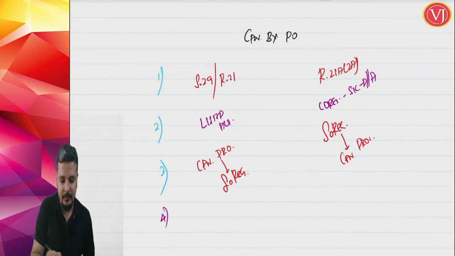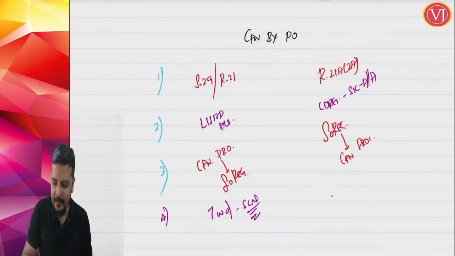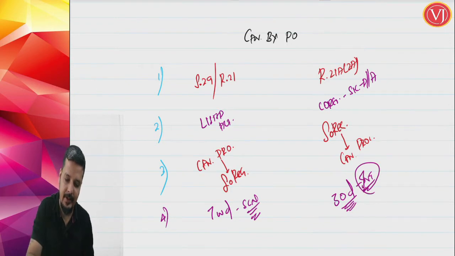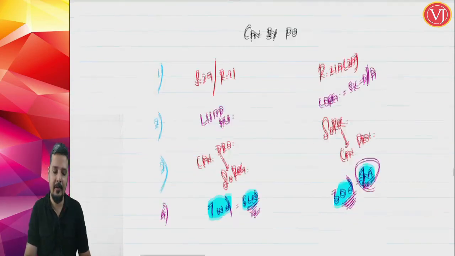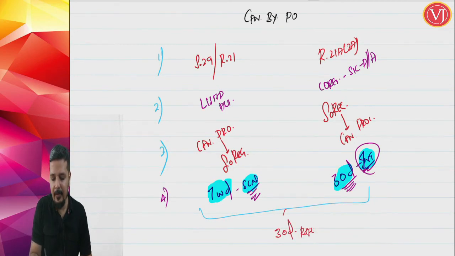Fourth, the assessee has got 7 working days time for replying to the show cause notice issued. If the officer is starting the cancellation proceedings, he will get a show cause notice. He has 7 working days time to reply. But here in rule 21A 2A, the assessee will get 30 days time, and that too from intimation. So here it is 7 working days from the show cause notice. Here there is no notice. Here it is 30 days from the date of intimation, which will give the differences and ask the assessee to explain them. And finally, the common point is the officer will have 30 days time after reply to decide whether to cancel or not.